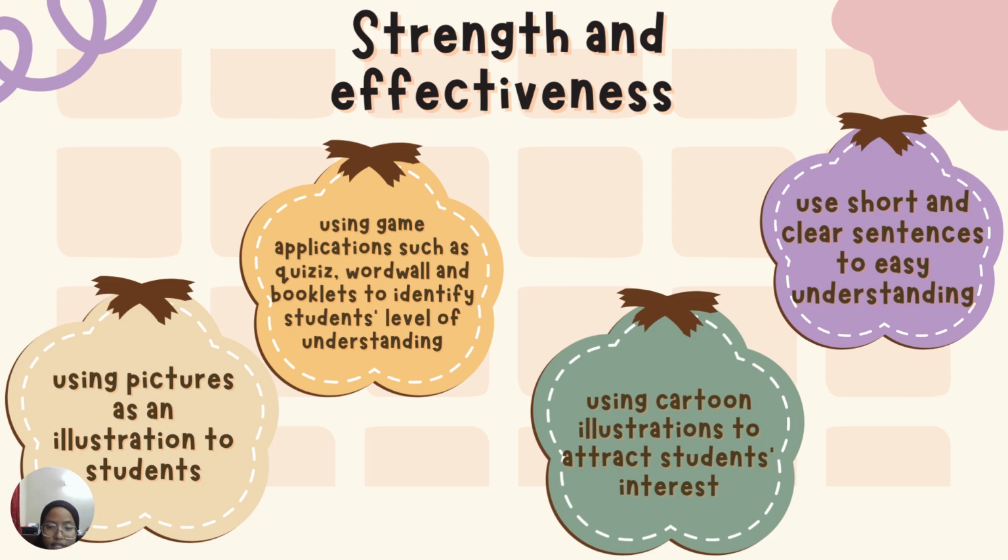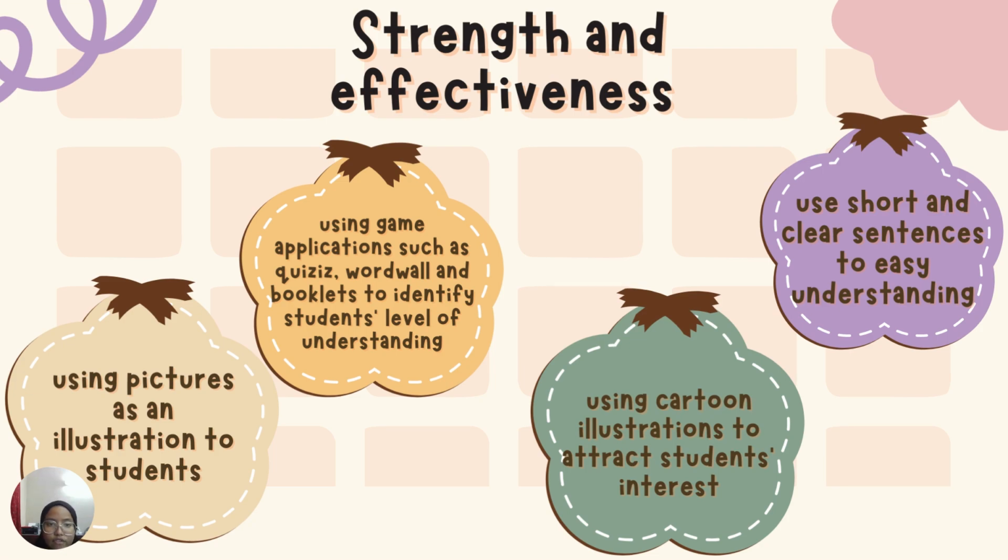The games that I create consist of simple questions, and I am very confident that students will be able to answer them correctly. The third strength and effectiveness of my digital material is that I use cartoon illustrations to attract student interest. For example, I use a cartoon astronaut and pictures of boys and also family to attract students' interest in this topic, which is solar system.